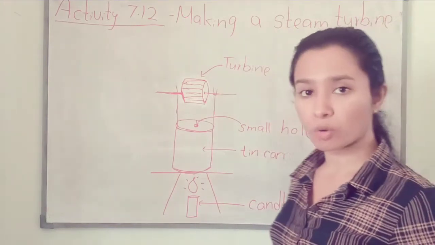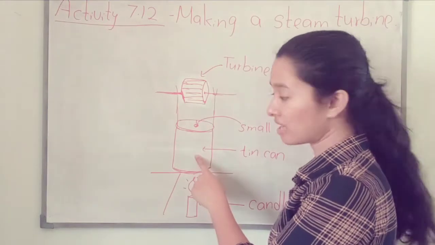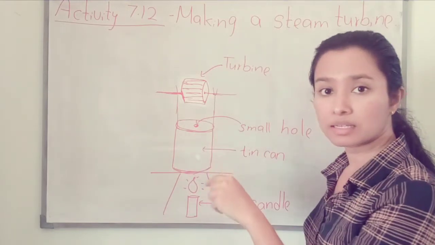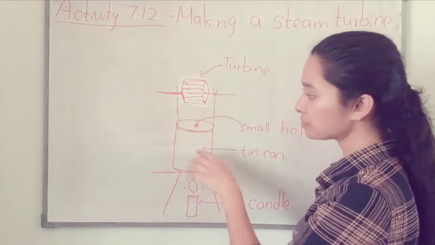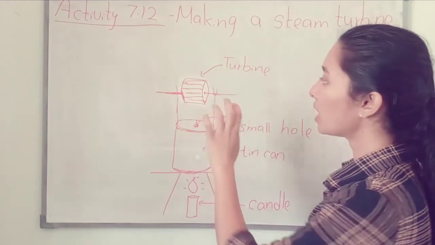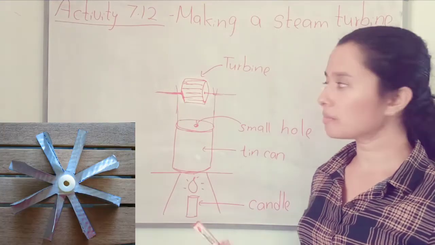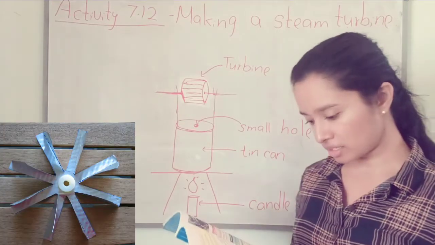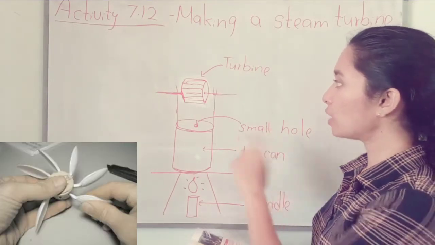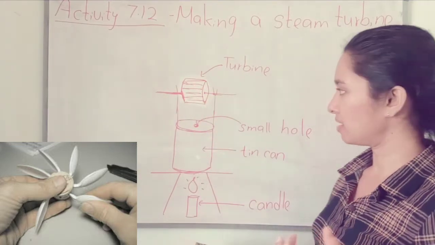So we'll see how it works. We need a small tin can, and you have to make a small hole in the lid of the tin can and fix it to the tin. Then you have to make a small turbine by using aluminium sheets and a cork stopper. Fix the aluminium sheets to the cork stopper and you can make a small turbine.